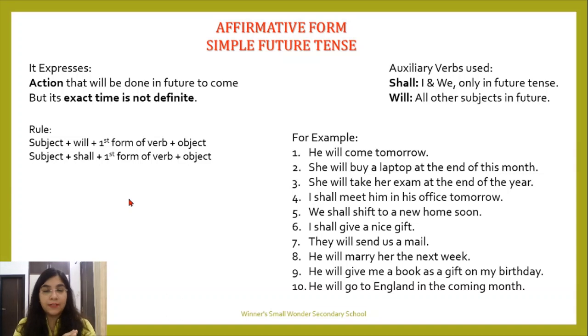The next part today we are starting again, and that is simple future tense. So this is the third part. First we have completed with present, then we have completed with past, and now this is the time for the future. Future, the word itself explains the action which has not yet happened. It will happen in the coming time. So that time is known as future.